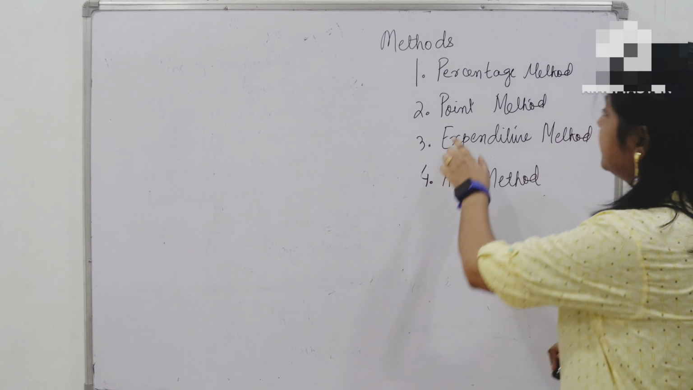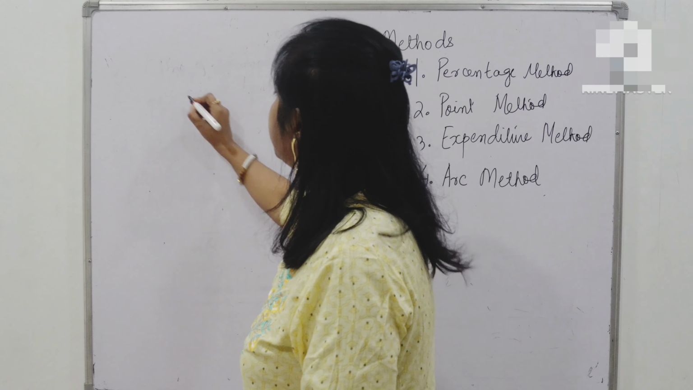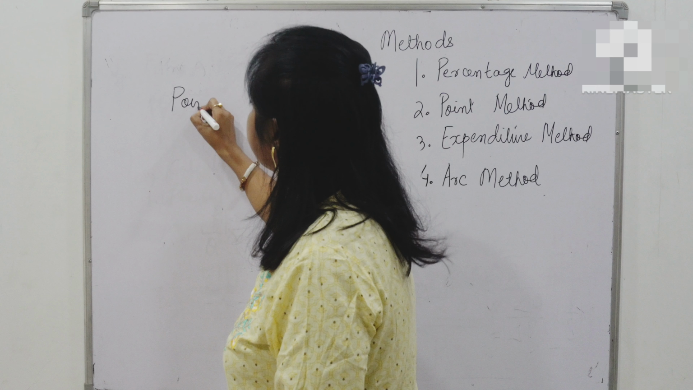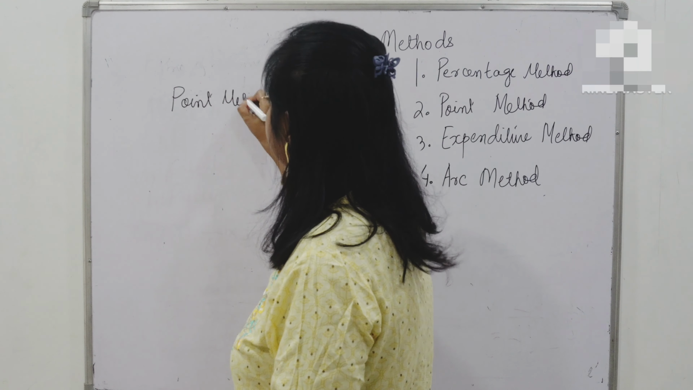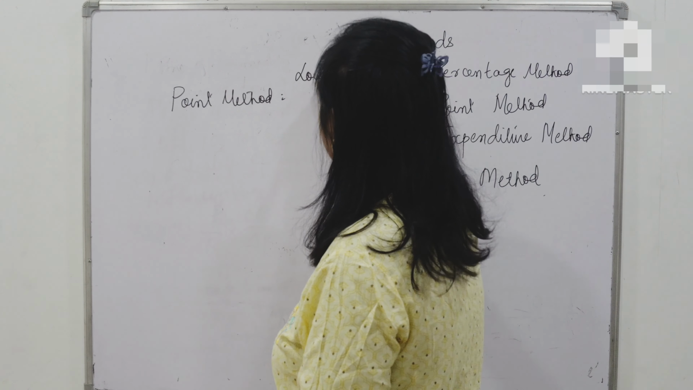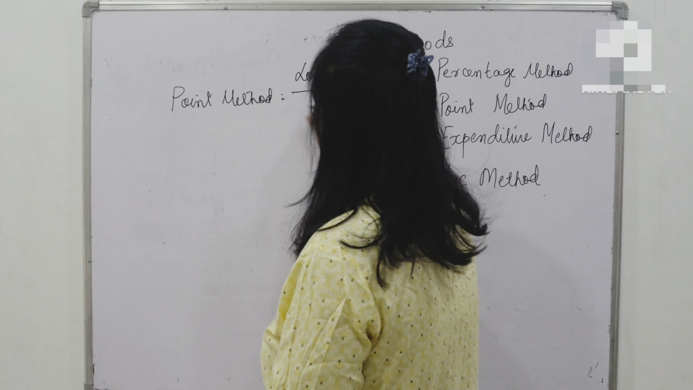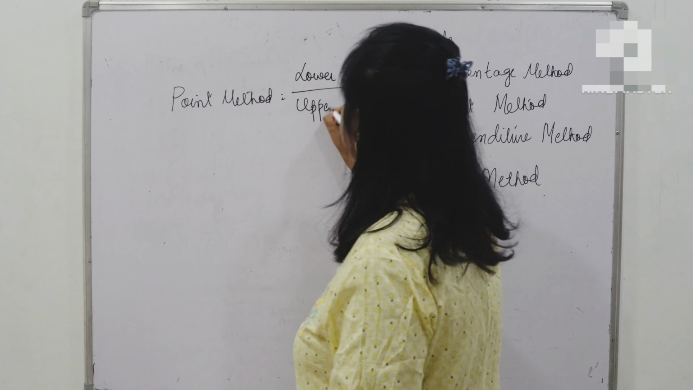So friends, let's take the point method. Now how do we do the point method? Okay. So in the point method, the formula for the point method is lower segment of the demand curve, divided by upper segment. What does this mean?